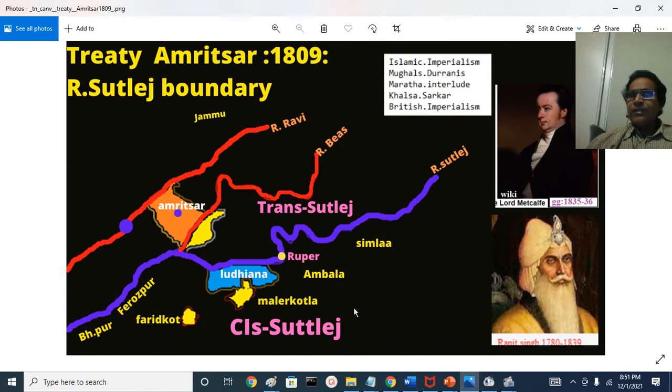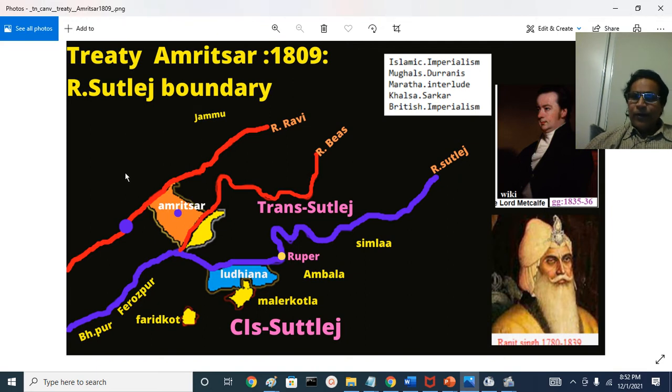In the Cis-Sutlej area, close to Karnal or Panipat, after the Third Battle of Panipat, an emptiness occurred, a political vacuum. Durrani went back to Kabul and Kandahar, and there was a vacuum here. Sikh misls, small principalities, were contesting for political power and started quarreling among themselves. And Ranjit Singh belonged to one such principality called a misl. Misl is a Persian word for a small kingdom, a district, one and a half districts or something like that.